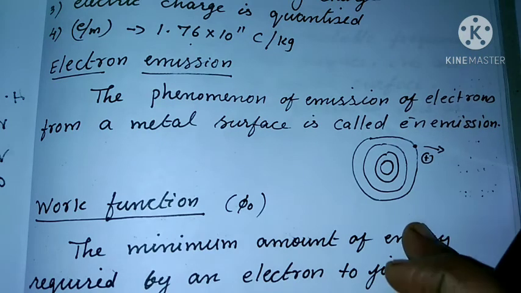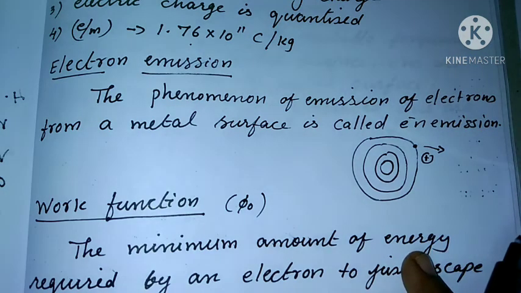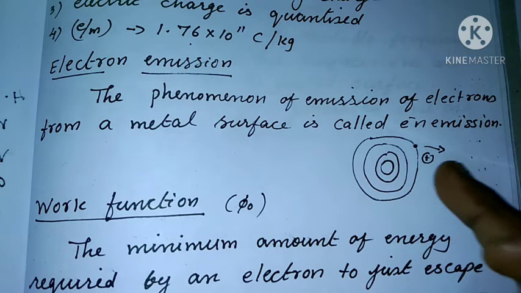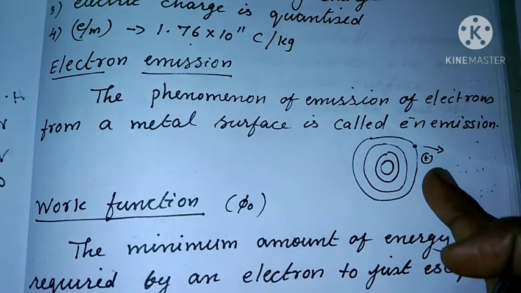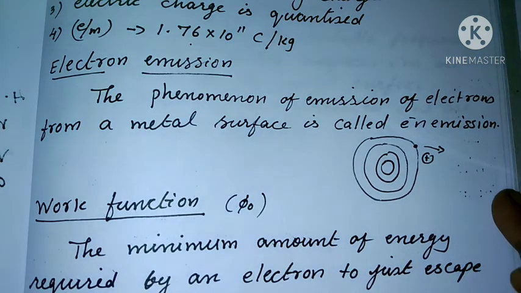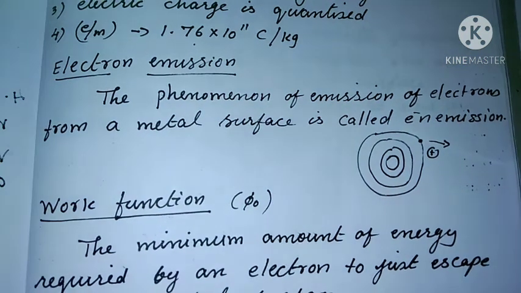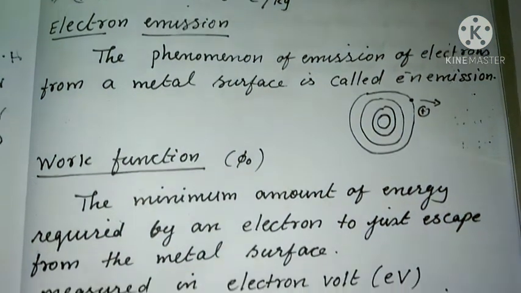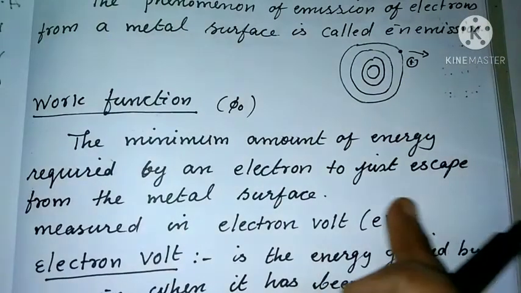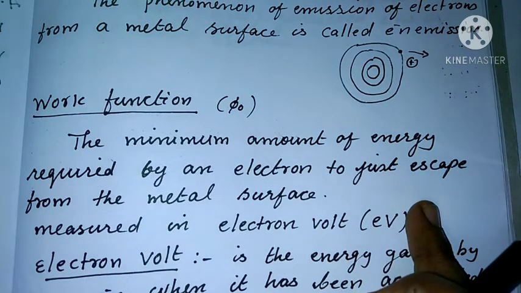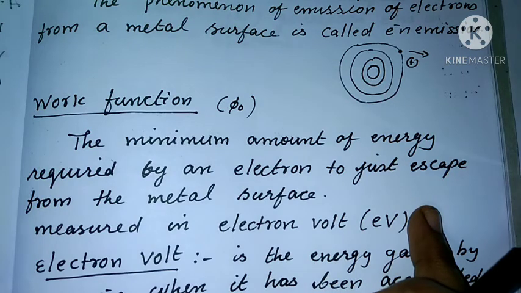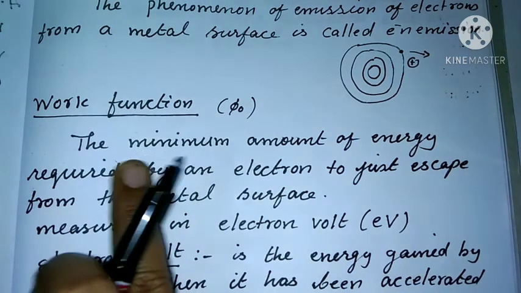A certain minimum amount of energy must be given to this electron to pull it out from the surface of the metal. This minimum amount of energy required by an electron to escape from the metal surface is called the work function of the metal.